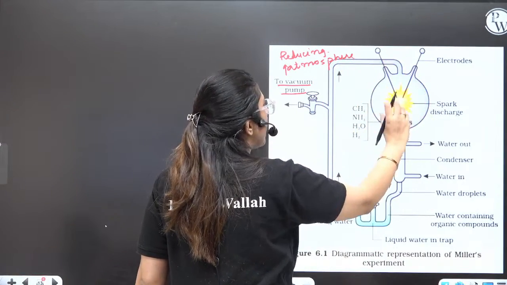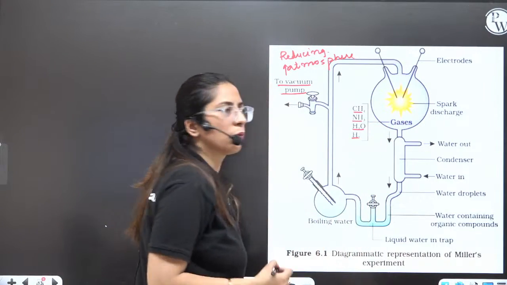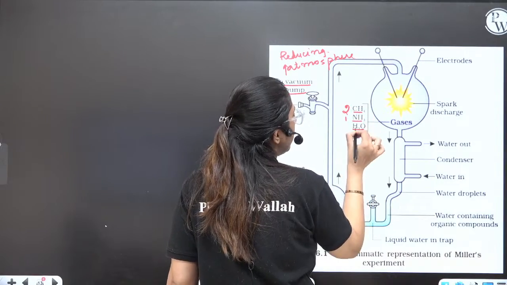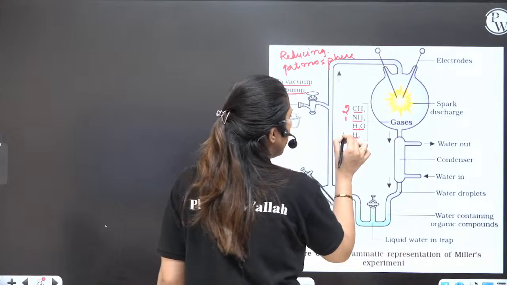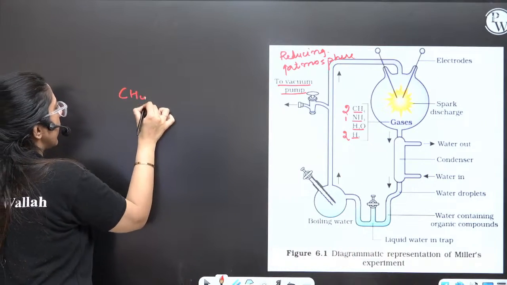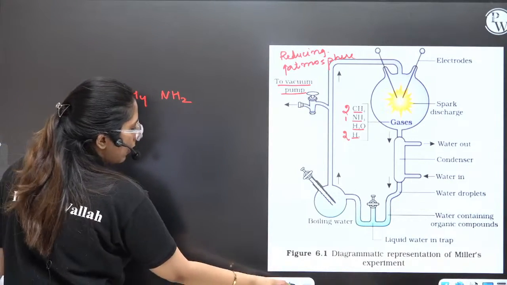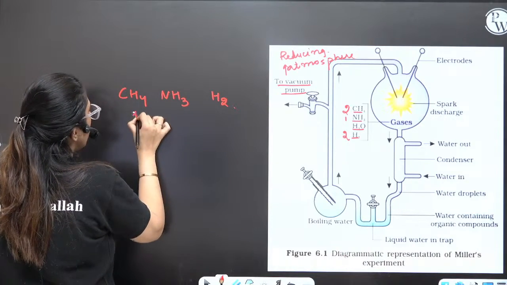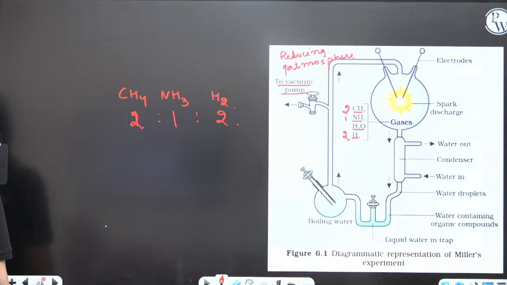In another flask, the bigger flask, they took CH4, NH3, H2O and H2. Yeah? So the ratio was 2:1. H2O was present in enormous amount because water was boiling, so for this there is no ratio. And this was like CH4, NH3 and H2, in the ratio 2, 1, 2. This was the ratio they created.